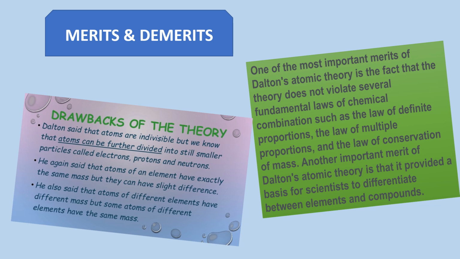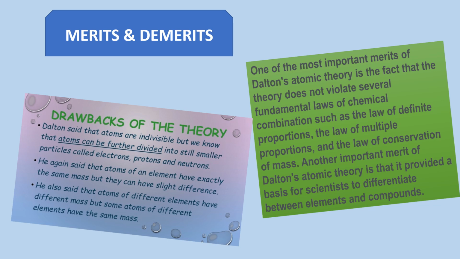Now merits and demerits. Merits or benefits, you can say: one of the most important merits of Dalton's atomic theory is the fact that the theory doesn't violate several fundamental laws of chemical combination, such as the law of definite proportions, the law of multiple proportions, and the law of conservation of mass.